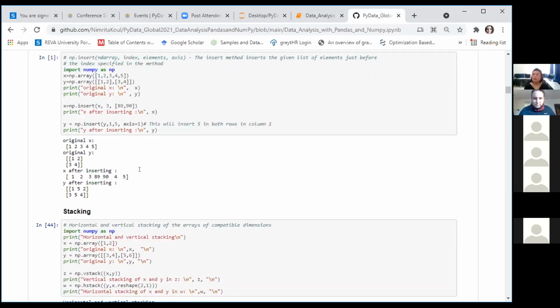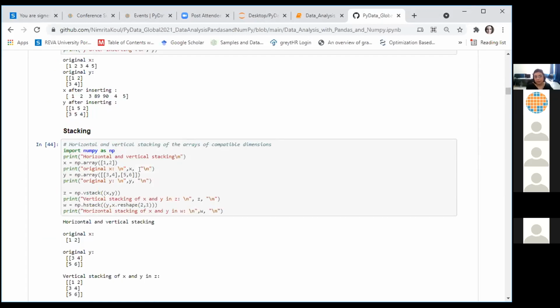So we are moving on to some really interesting operations now on the NumPy module. Let's look at the operation of stacking together two or more arrays which may have different but compatible shapes. So when you are stacking arrays together, you may need to use a reshape function in between, or maybe some other operations, before you can successfully put together 2 or more arrays horizontally or vertically. So we have horizontal stacking and vertical stacking here.